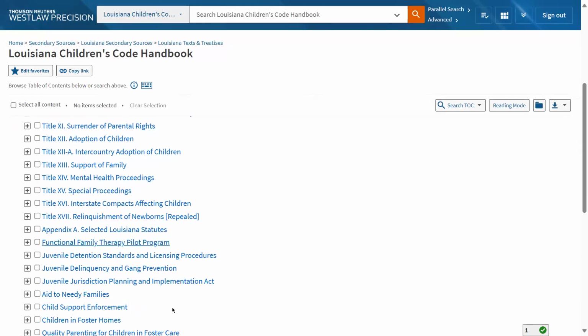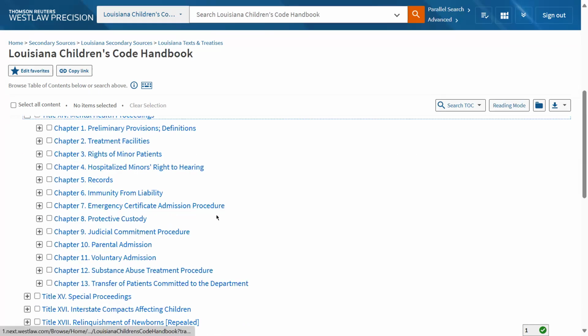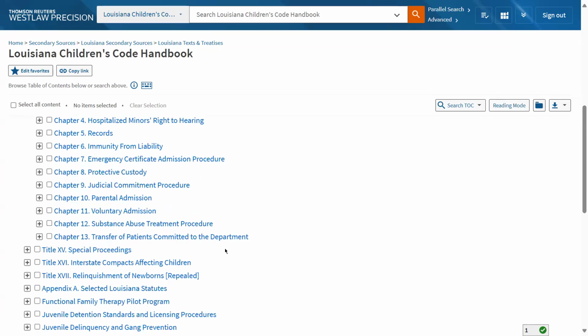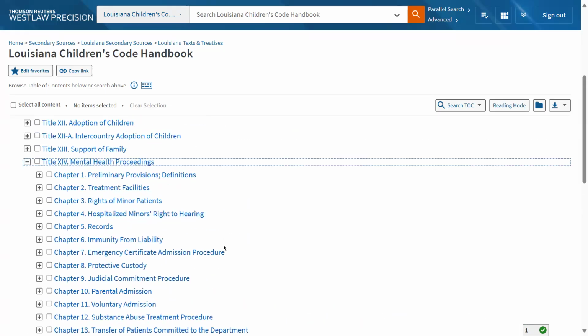So I could just start looking here, and I can see in Title 14, it's all about mental health proceedings, rights of minor patients, preliminary provisions, parental admission, protective custody. I could look in and see if any of those might be helpful for me, and so on.